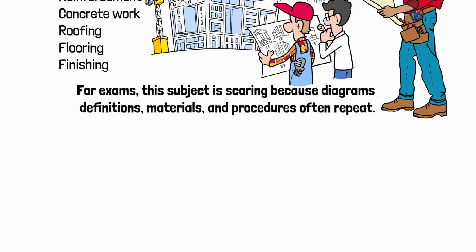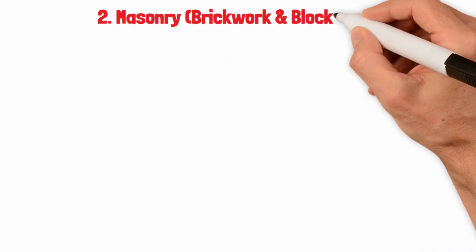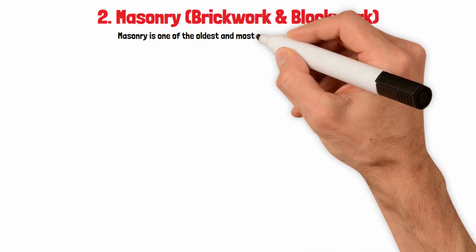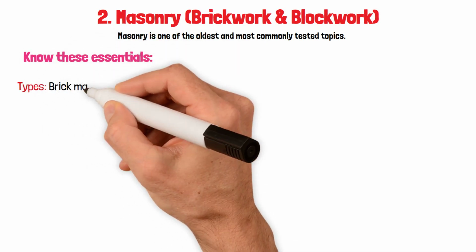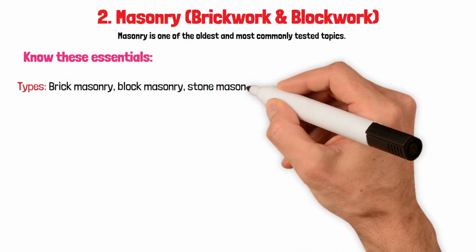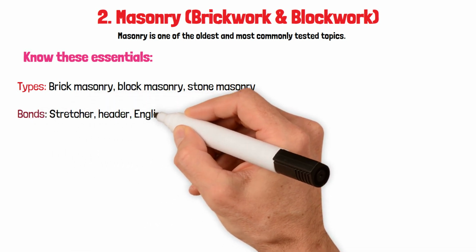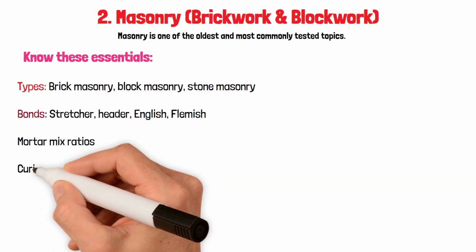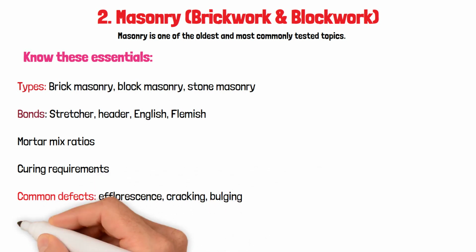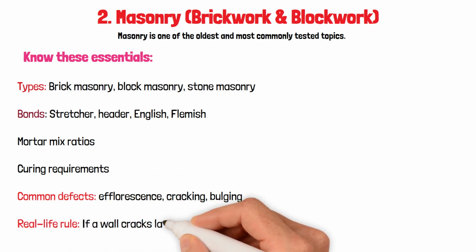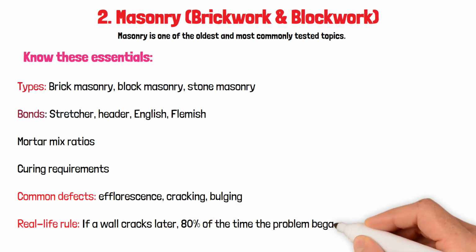2. Masonry, brickwork, and blockwork. Masonry is one of the oldest and most commonly tested topics. Know these essentials. Types: brick masonry, block masonry, stone masonry. Bonds: stretcher, header, English. Mortar mix ratios. Curing requirements. Common defects: efflorescence, cracking, bulging. Real-life rule: if a wall cracks later, 80% of the time the problem began during masonry.